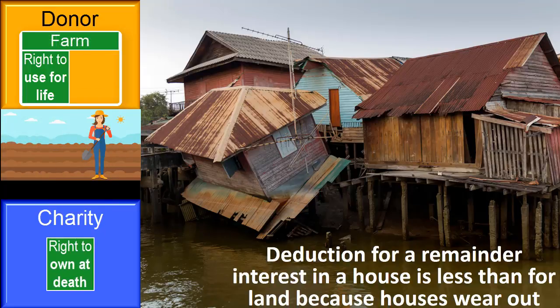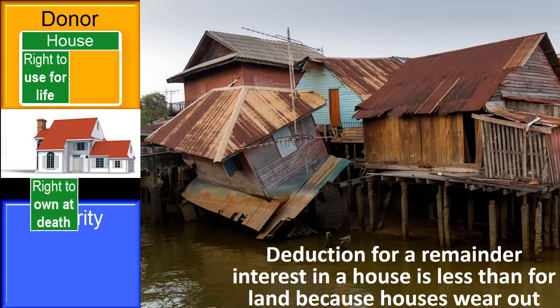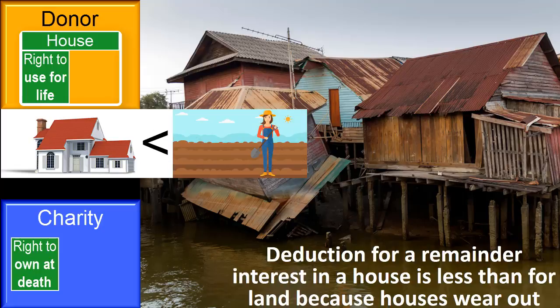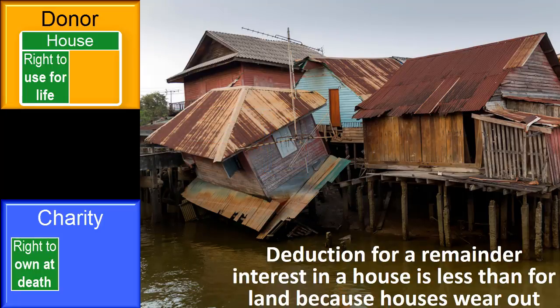The deduction for a remainder interest in a house will be less than the deduction for a remainder interest in farmland of the same value. This is because farmland does not wear out or depreciate. In contrast, houses over time wear out. This expectation of the wearing out or depreciation of the house must be incorporated in the estimation of the amount of value that the charity will receive at the end of the life of the donor/measuring life.